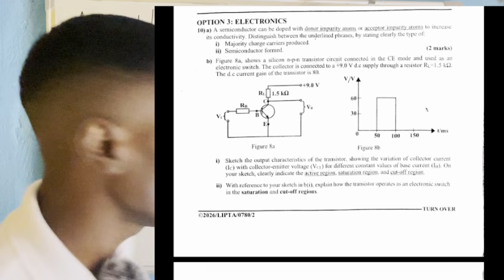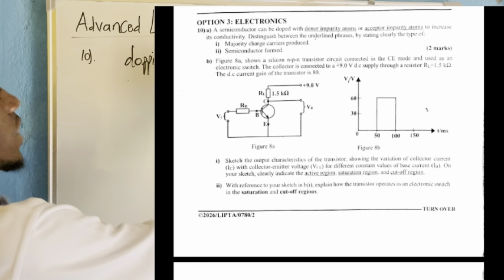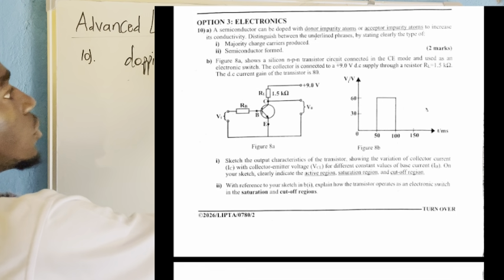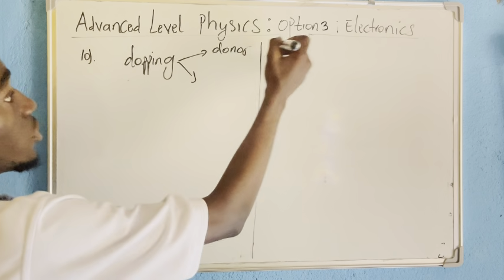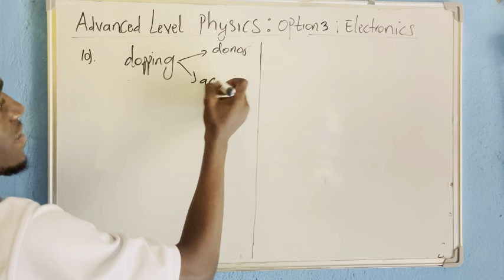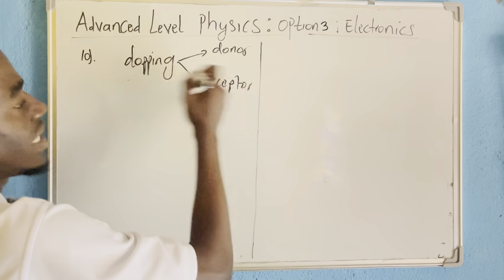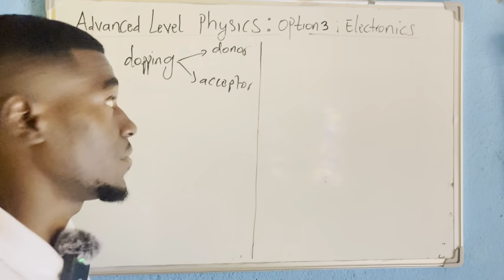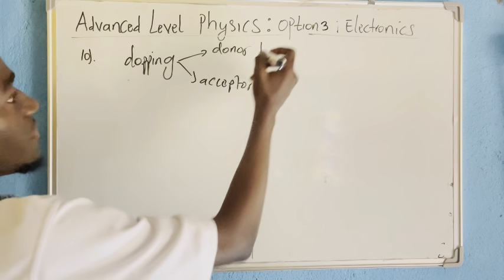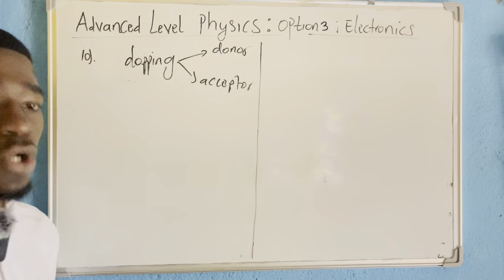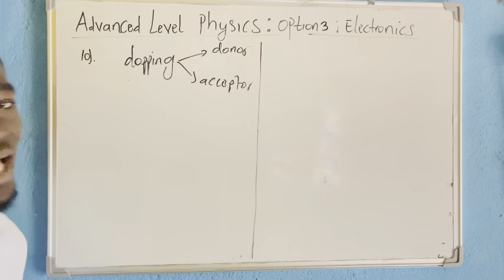We can dope with a donor impurity or an acceptor impurity atom. Most of the time, donor impurity atoms are those atoms coming with more electrons.